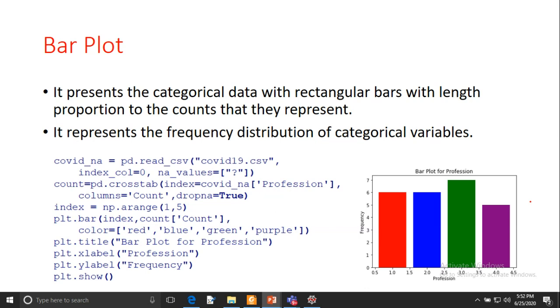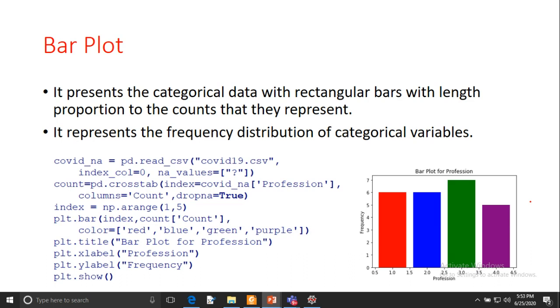Now the bar plot. The bar plot represents categorical data with rectangular bars with lengths proportional to the counts they represent. So this is the difference you can keep in mind between the histogram and the bar plot. The histogram will work only for numerical values. The bar plot will work for categorical variables. So it represents the frequency distribution of categorical variables.